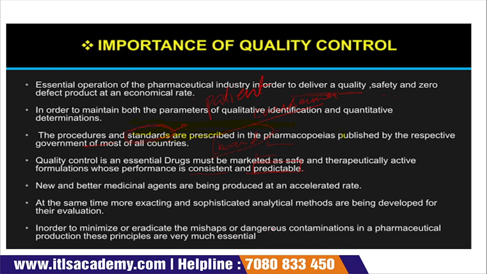We need to ensure that whatever we are manufacturing remains contaminant free. Because if contamination takes place at any time in that particular manufacturing, it is dangerous for the patient or the consumer. So we need to maintain the environment where we are manufacturing completely contaminant free. And from time to time we need to ensure that the place where we are manufacturing, and the product which we are delivering to the market, are contaminant free, so that the patient and consumer can effectively use it.